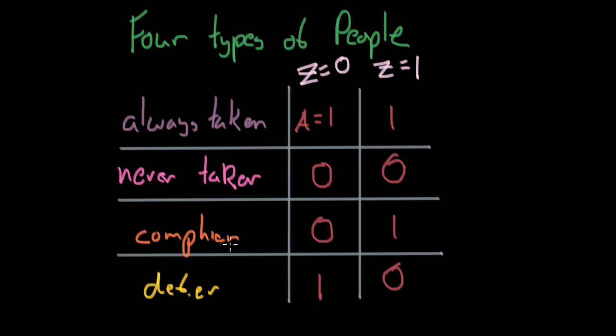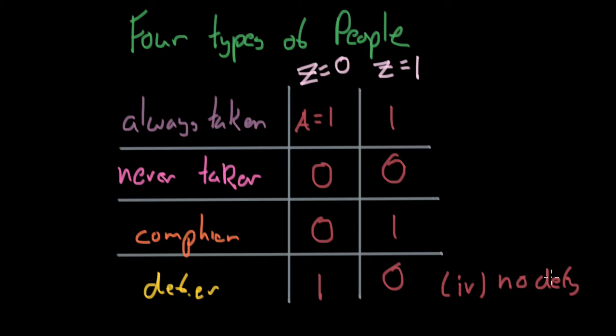Okay, what is our fourth assumption? What does it have to do with four types of people? So remember we were talking about instrumental variable analysis and the four assumptions that we need for it to hold. There is a fourth assumption here. So what is our fourth assumption? Our fourth assumption is pretty simple. You could probably already guess it. It is no defiers. We assume that in our population, we have no one that is just trying to troll the experiment. So we have no one that defies the instrument.